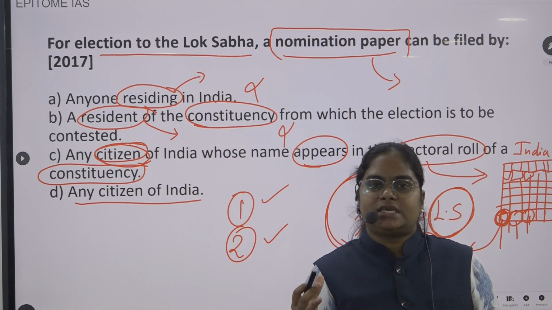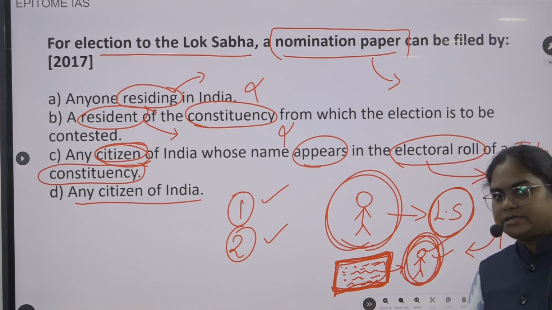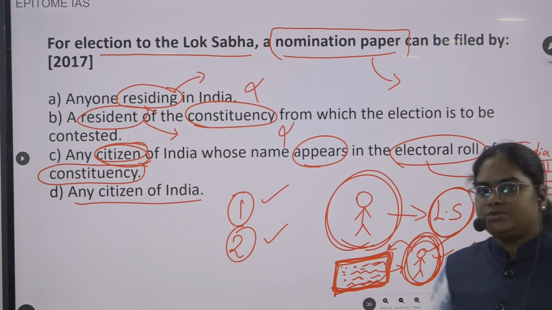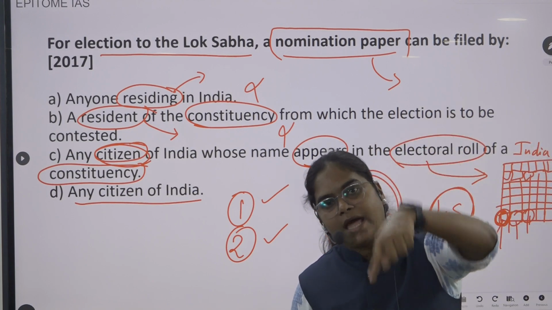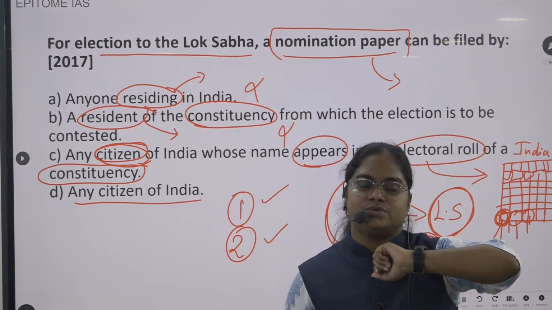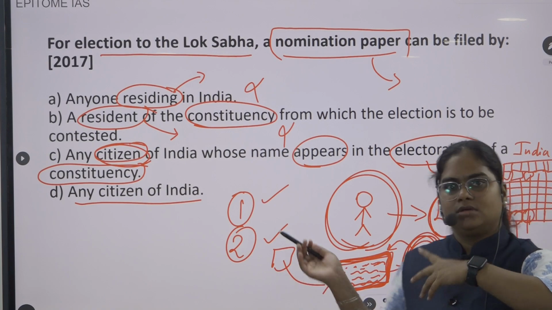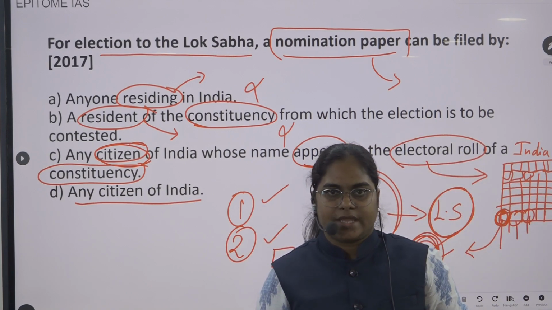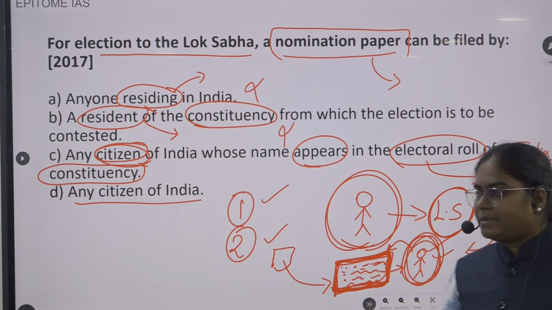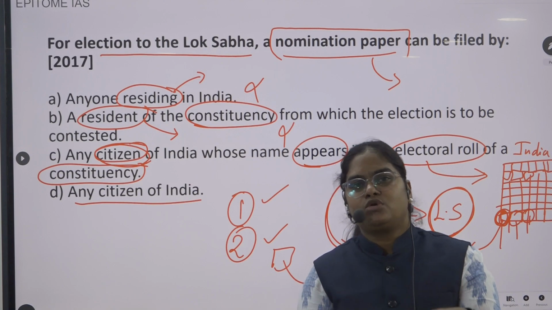In a way, we can say that whichever person wants to get elected in the Lok Sabha election should belong to that particular constituency, because he is representing it. He can't come from another constituency and say that I'll be representing this constituency, right? So he should belong to this constituency to represent it. And how will he show that he belongs to that constituency?